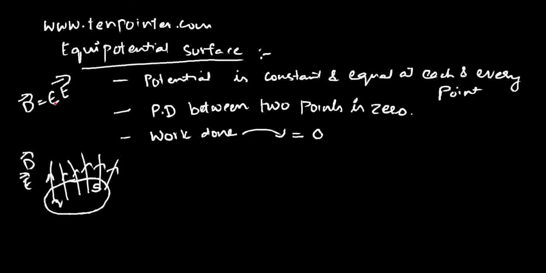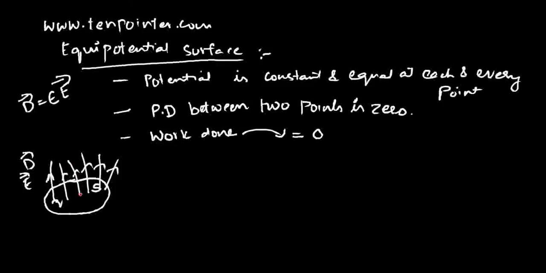Epsilon is constant, so it is like A bar is equal to K into B bar. So one vector is a scalar multiple of the other. That means they are parallel to each other. So I can call this as D bar direction or E bar direction. Both of them mean one and the same.